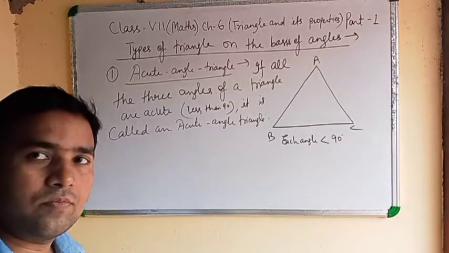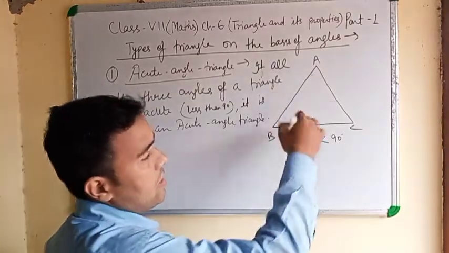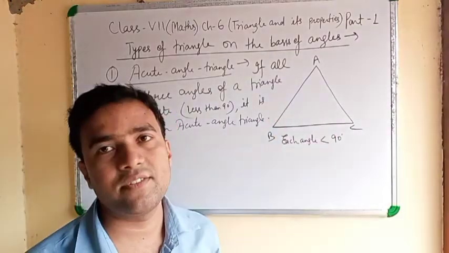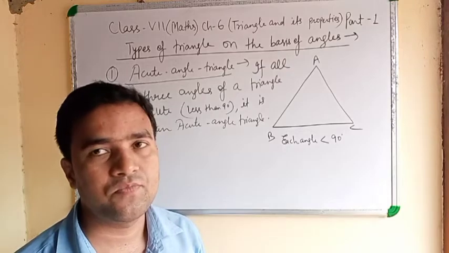Clear to you? It is an acute angle triangle. In this triangle, all the angles are less than 90 degrees. Clear? Note down.